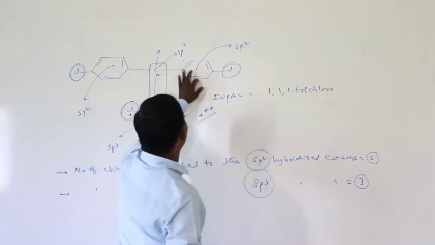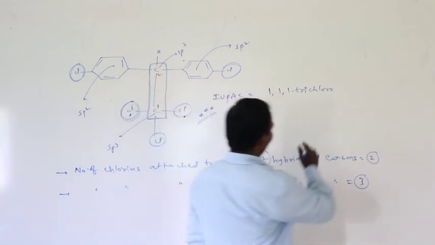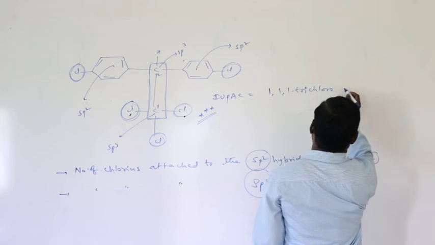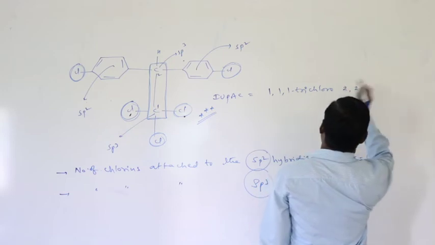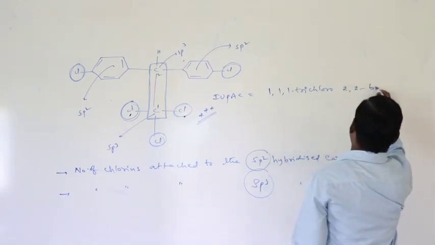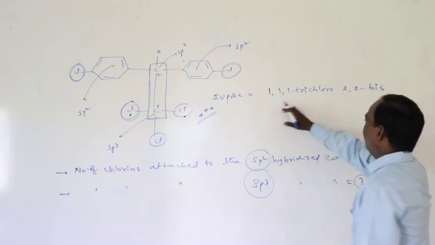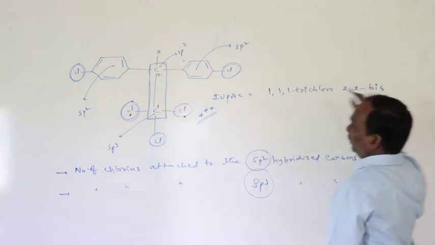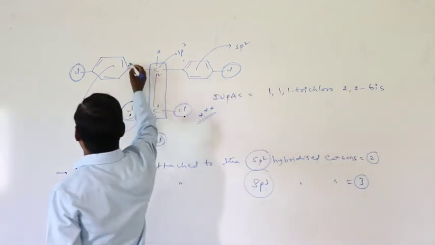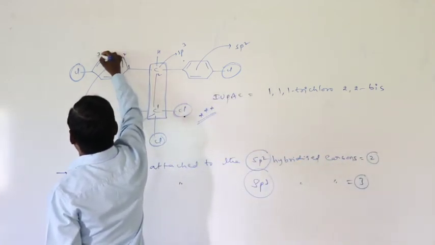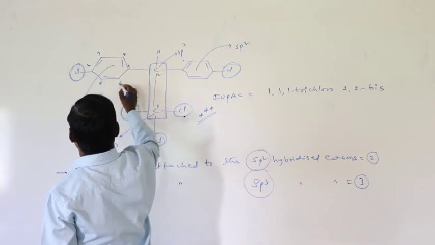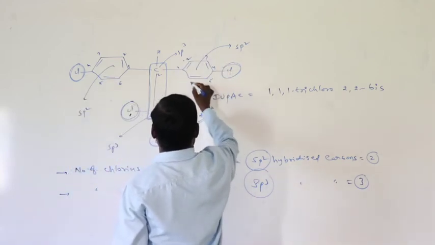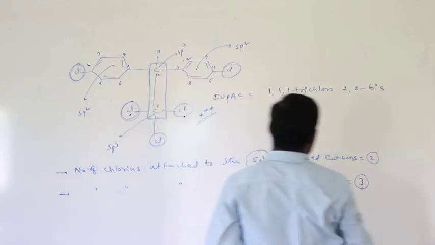At the second position, there are 2 benzene rings, so 1,1,1-trichloro, 2,2-bis. At the fourth position of each ring, counting 1 2 3 4 5 6, there is a chlorine.